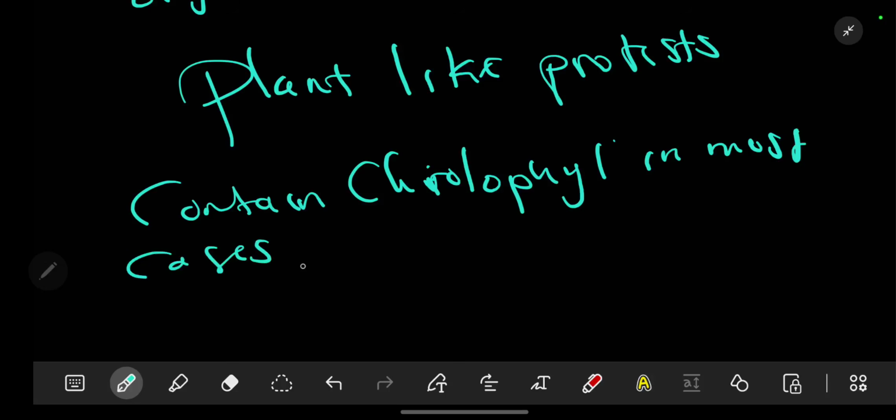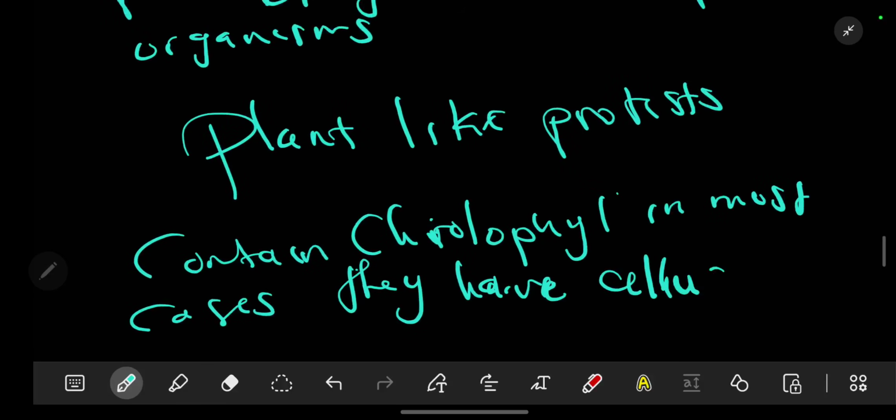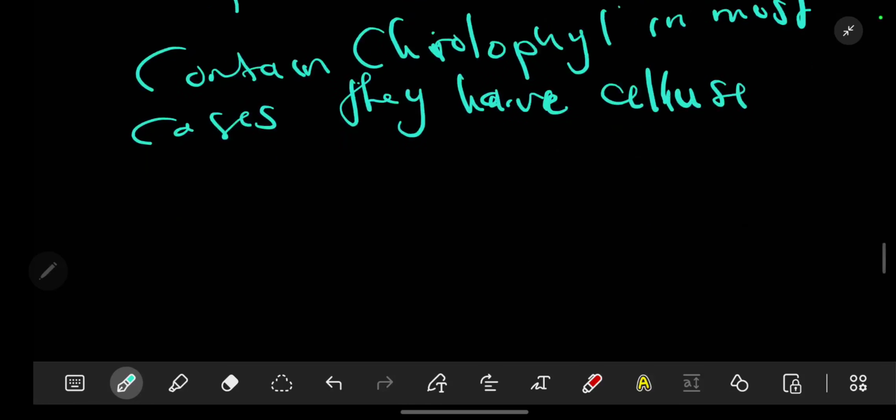The other thing is that they also have cellulose. If you recall, cellulose is one of the things that is found in the plant cell wall.